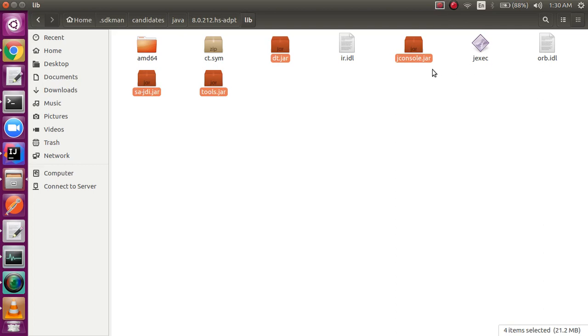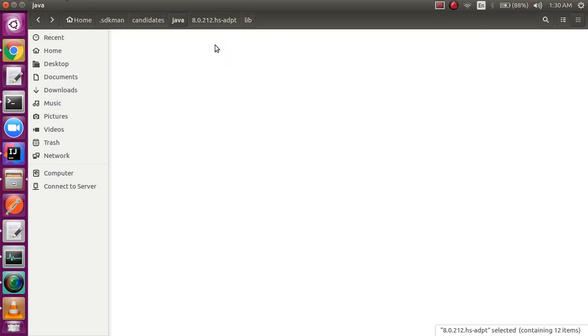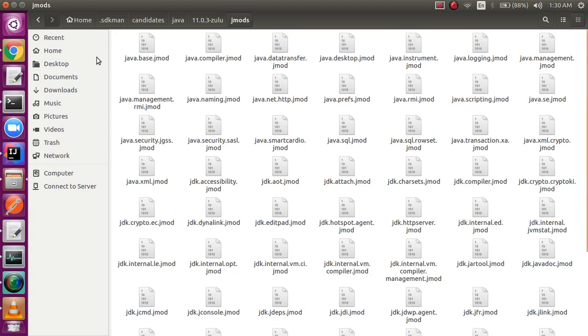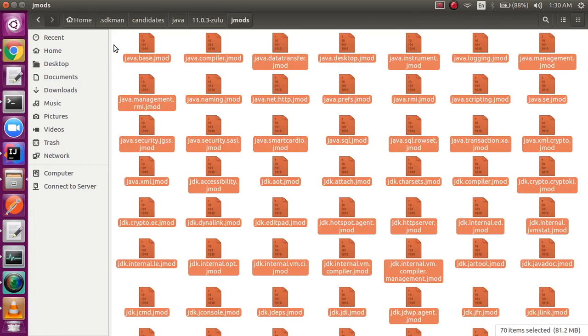All these jar files are there, right? But when I go back towards Java 11 and check the modules, there you go. You can see roughly 70 items being shown, that is, I have 70 modules in here. So in today's webinar, we'll see the basics of Java 9, which actually became the backbone of Java 11. So moving on.